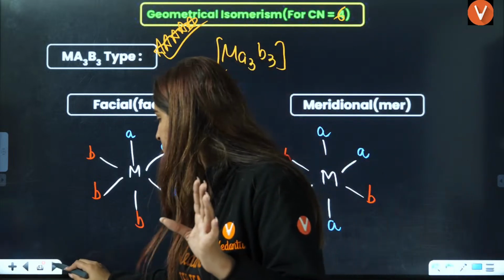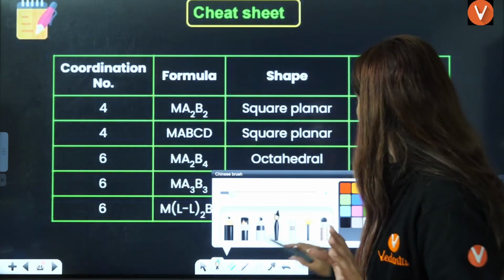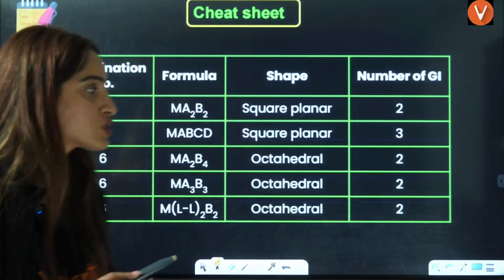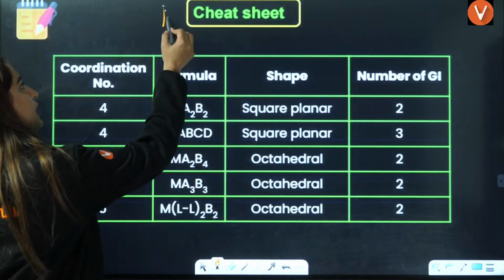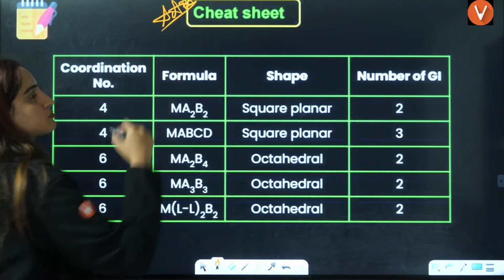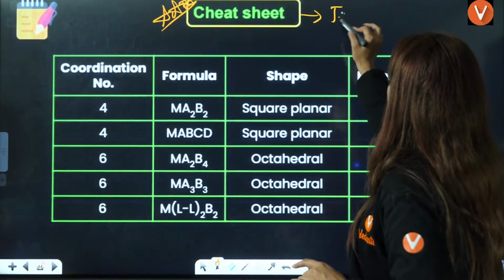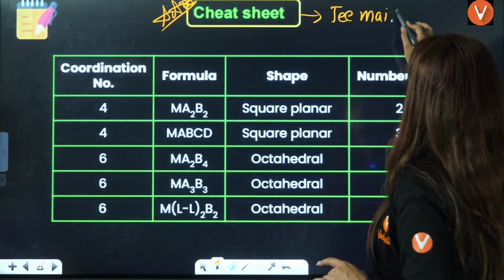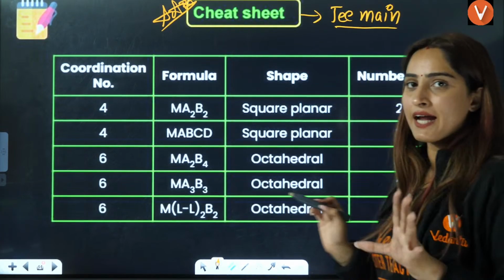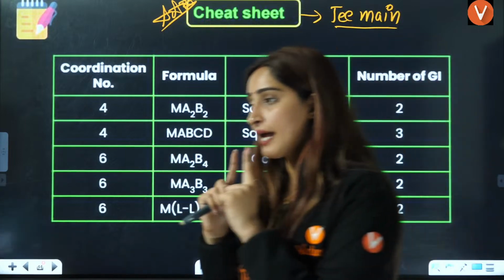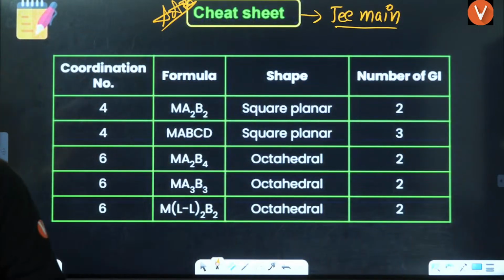Now, I'll tell you directly here. Which of the following will show this? This is a very important cheat sheet for you. This is the thing you should remember for the exam. For understanding purposes, I have told you cis is this, trans is this, but for the exam, what you have to understand is this thing. Okay? Yes.